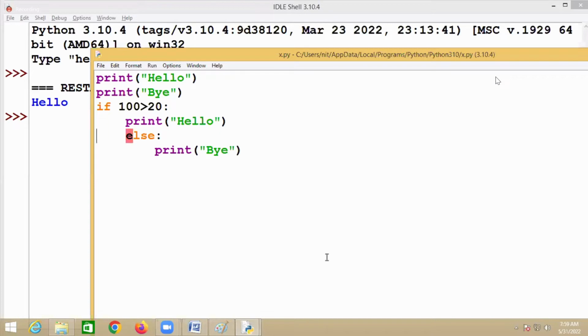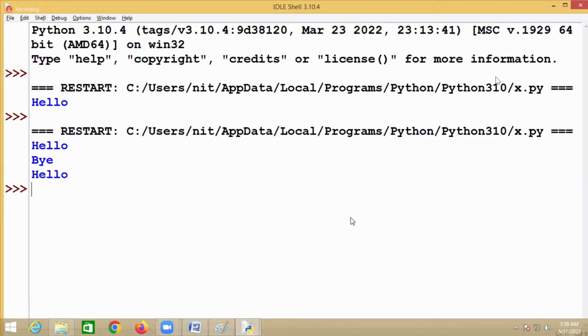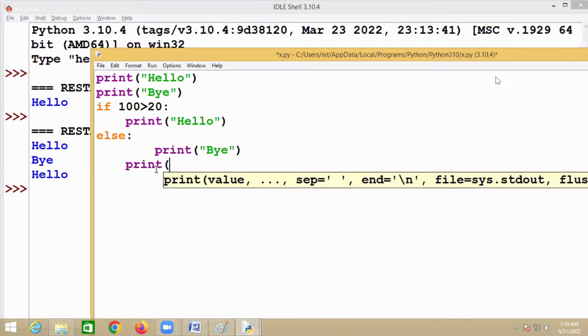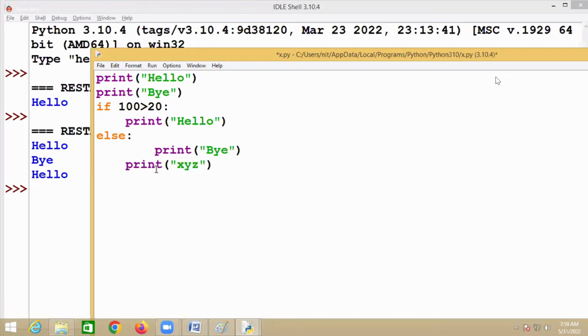Okay. So you have to see now. Else I have written, and if I run this, now you can see hello, bye. So inside the block, all the statements should start at this indent only. It can be here or it can be there, but every statement should start from the same place. If one statement is here and one statement here, then definitely you'll get an indentation error.